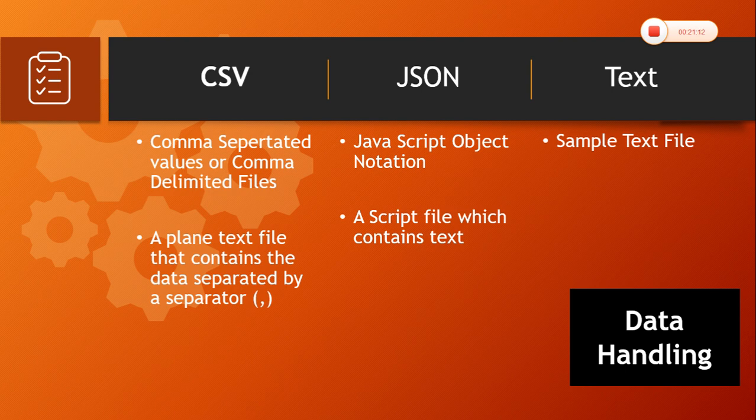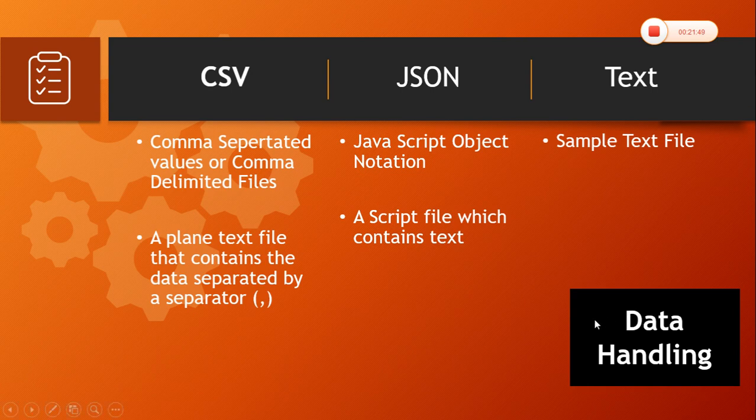And what is JSON? JSON will handle the semi-structured data. So JSON is a way of storing our information in an organized and easy manner, and the data must be in the form of text, which is used for exchanging between the browser and the server. That is, we can convert the JavaScript object into JSON and then pass it to the server. So JSON is very lightweight and easy to use, less verbose, faster, and readable and structured data. Nowadays all the applications are built with JSON data only. The text is a sample text file.